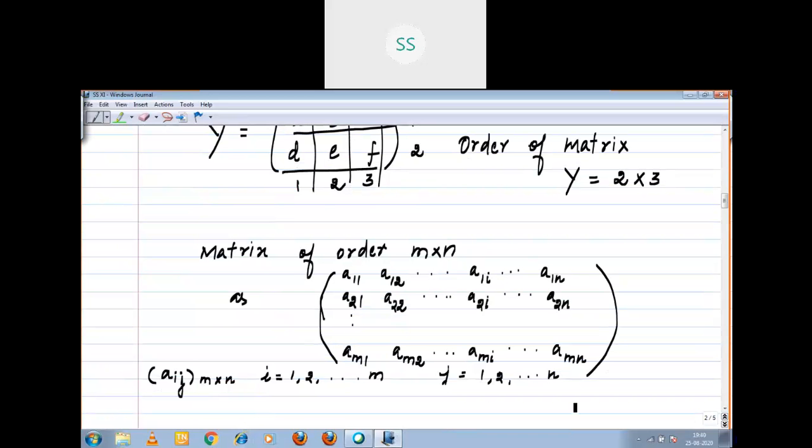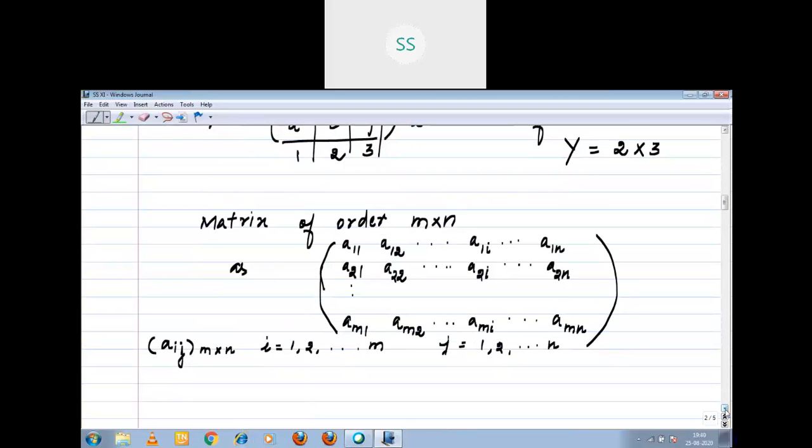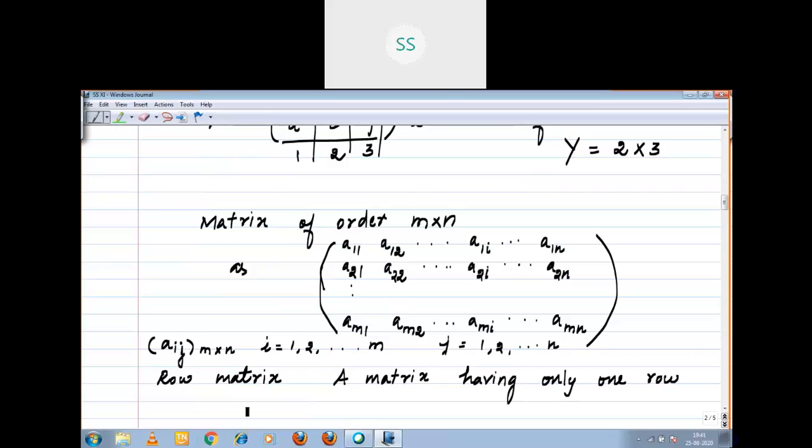Then what is row matrix? Row matrix means the elements arranged only in the horizontal line, only one row. I will recall the matrix concept first, right? A matrix having only one row is called row matrix.